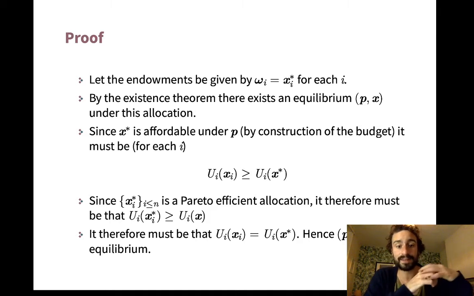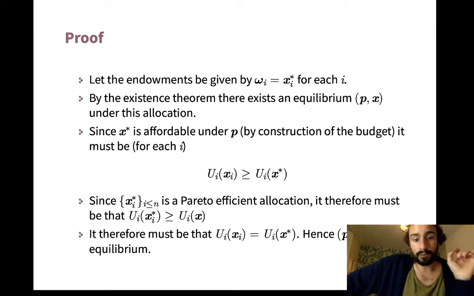So by the existence theorem from a few videos ago, we have that under this new endowment, omega_i equaling x*_i, there exists some equilibrium. We're just going to call this p and an unadorned x, an x with no hat or star or anything. So (p, x) is an equilibrium. We know that such an equilibrium exists because we have the conditions of continuity and strict monotonicity. And whatever, convexity, just whatever you need.